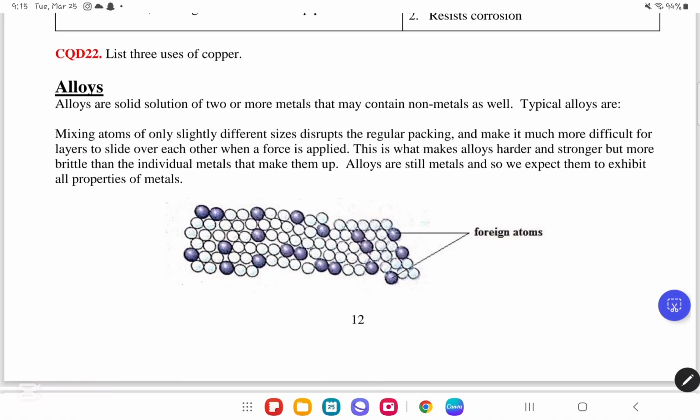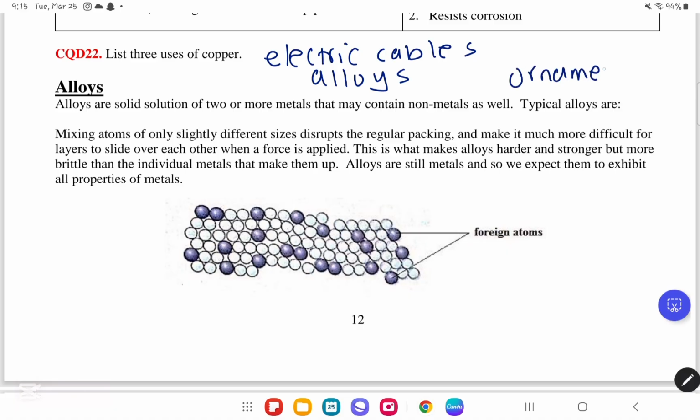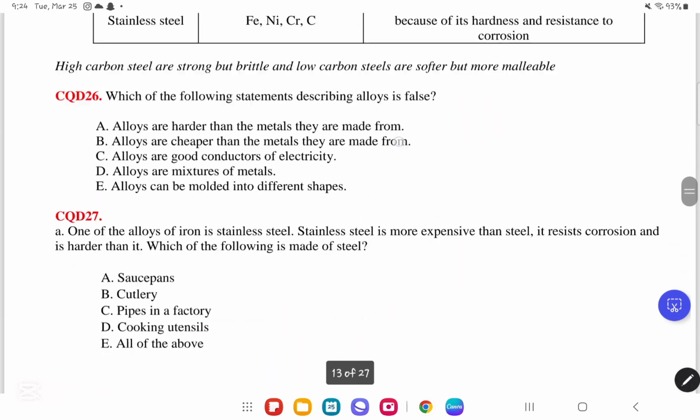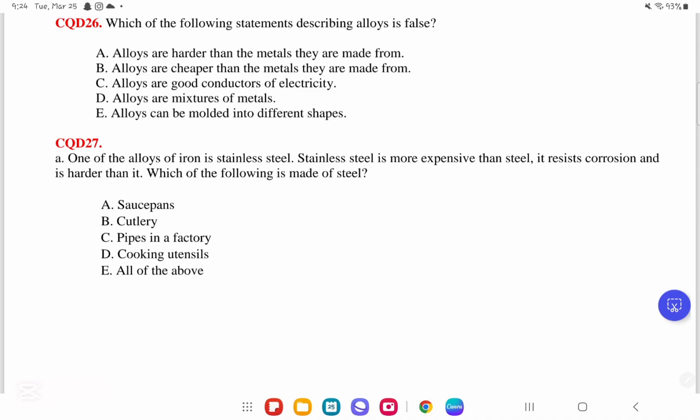Here they told us to list 3 uses of copper. The 3 uses of copper we have are that they are used in electric cables. After that we have they are used in alloys and then in ornamental works. So again, 3 uses of copper: we have electric cables, alloys, and ornamental works. Alright, so now we will move on to the next question, which is CQD number 26.